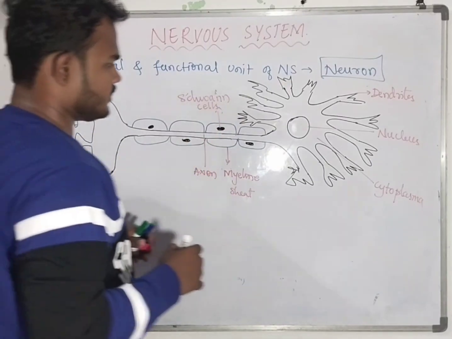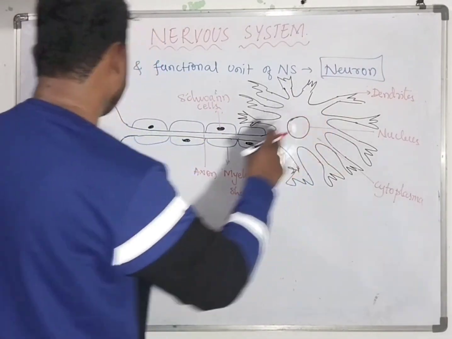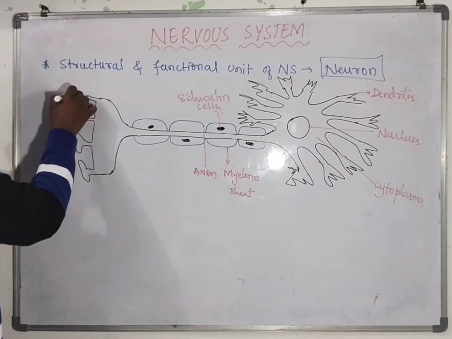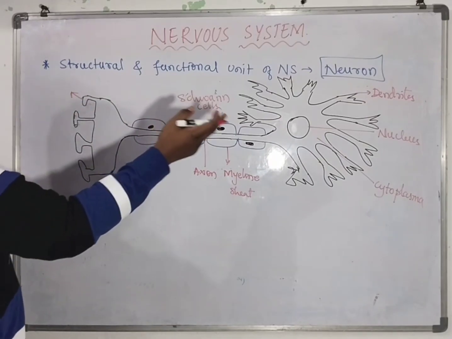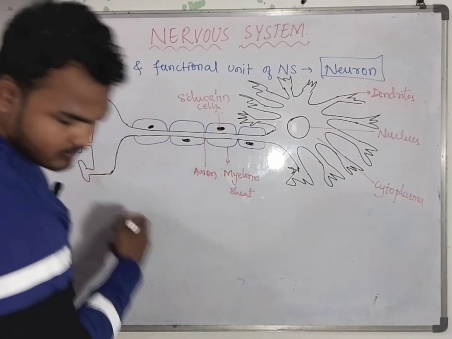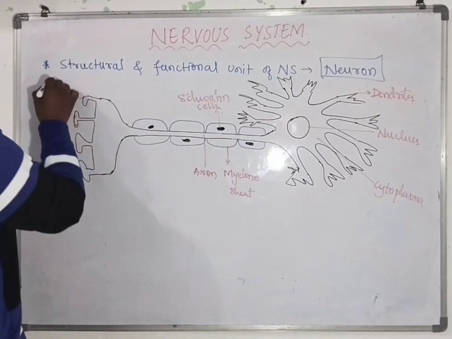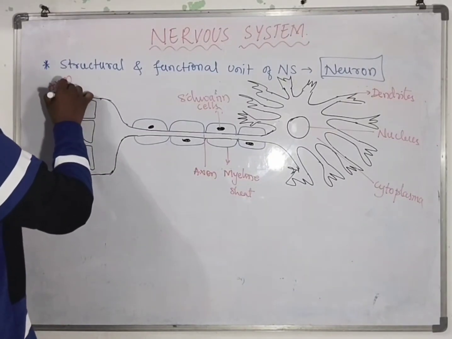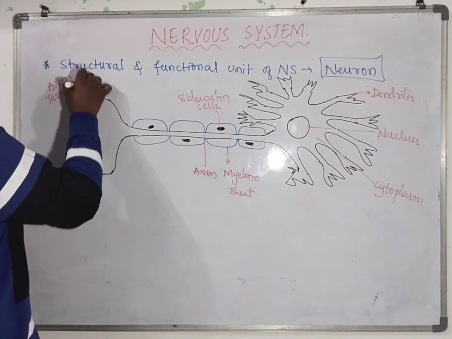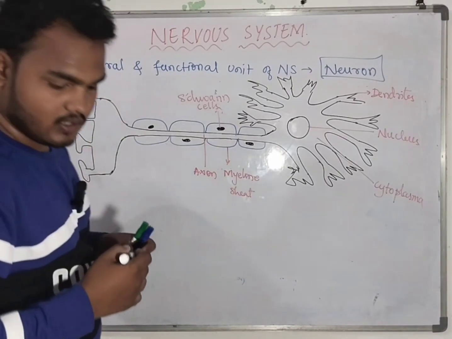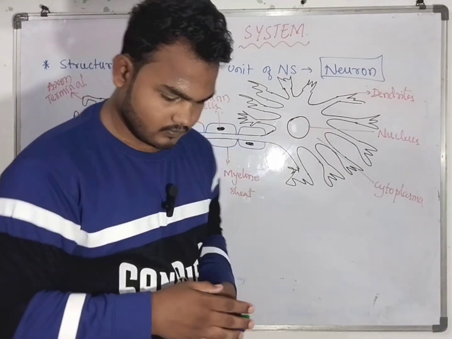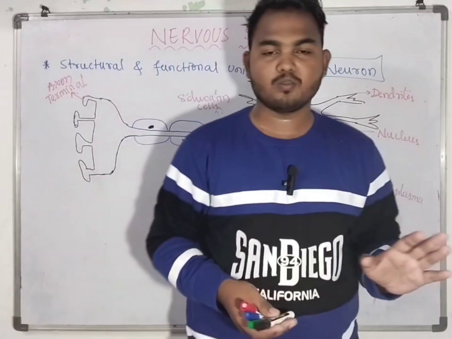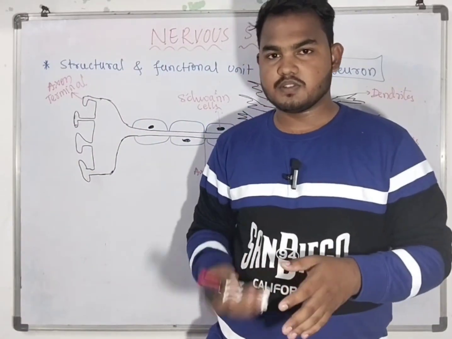And there is a cell body, you can say here. Dendrites, axons, and this is the axon terminal. Okay, this is the cellular component of the nervous system.